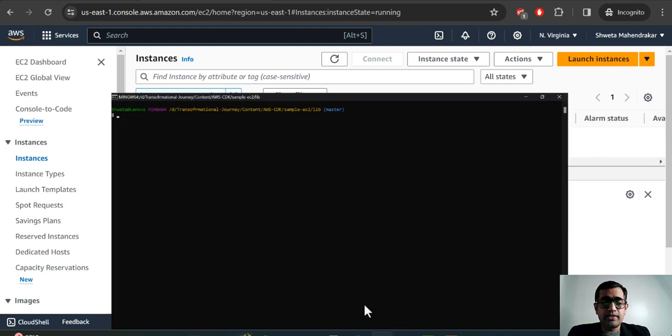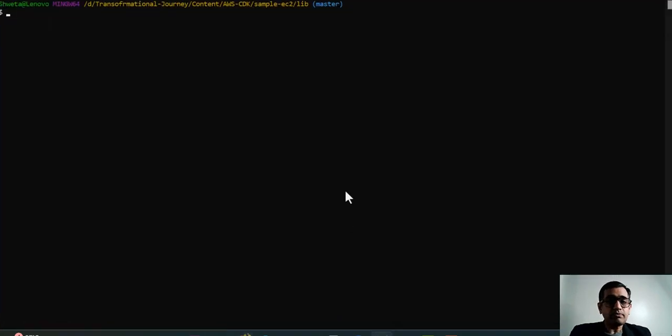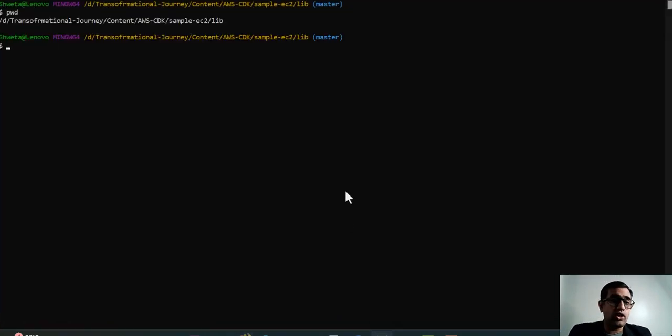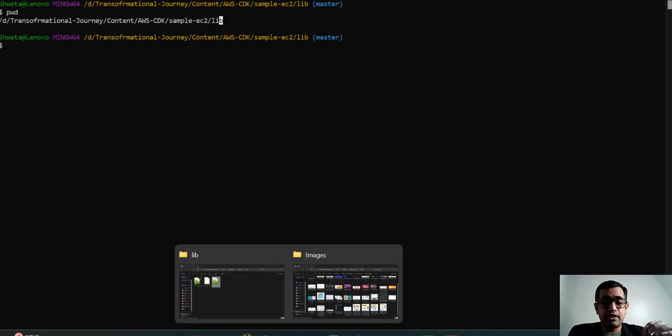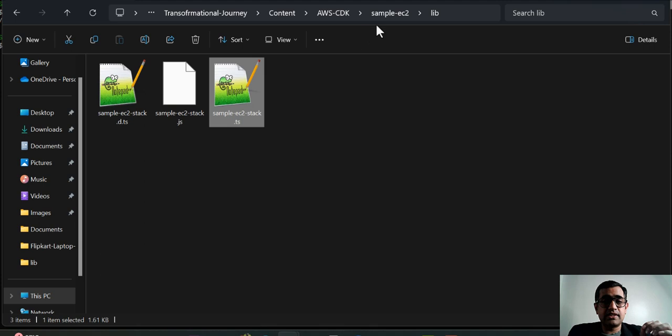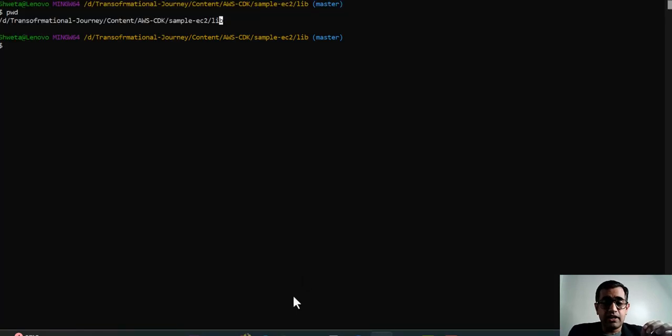Now I am at this location, the AWS CDK and sample EC2 instance. That is one of the folders that we have created, the sample EC2, and inside that I have created the lib, and inside the lib I have created the script that you had just seen. All right, so I'll say npm run build.